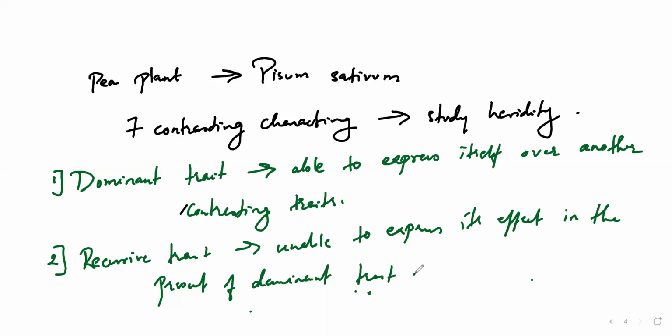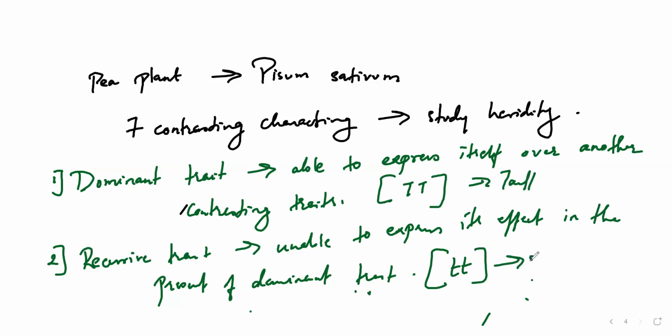For example, the dominant trait you can write as capital T. T stands for tall, and capital T means tall. Whereas recessive means small t, which means short. So this is for tall and this is for short.